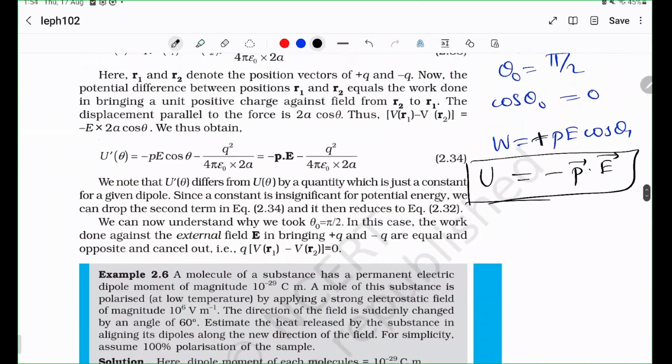Just to recap, torque is P cross E and potential energy is minus P dot E. Please note that there is no arrow over the potential energy because potential energy is a scalar.